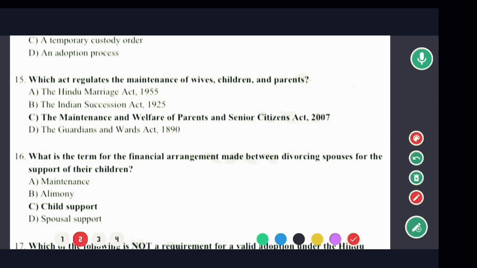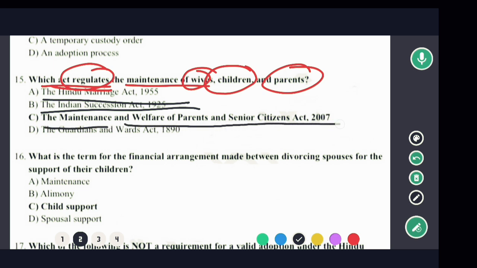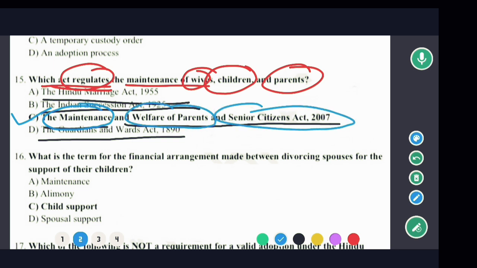नेक्स्ट क्वेश्चन इज देखिए, विच एक्ट रेगुलेट्स द मेंटेनेंस ऑफ वाइफ्स, चिल्ड्रन एंड पेरेंट्स? दैट मीन्स व्हाट एक्ट रेगुलेट्स द मेंटेनेंस ऑफ द वाइफ्स, चाइल्ड एंड parents. The options are देखिए, the Hindu Marriage Act 1955, the Hindu Succession Act 1925, the Maintenance and the Welfare of Parents and Senior Citizen Act 2007, and the Guardians and the Wards Act 1890. So in this case the correct option would be the Maintenance and the Welfare of the Parents and Senior Citizens Act 2007. So in this case option C would be the correct answer.